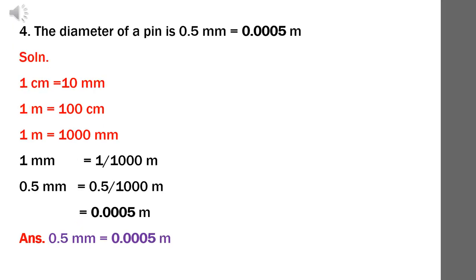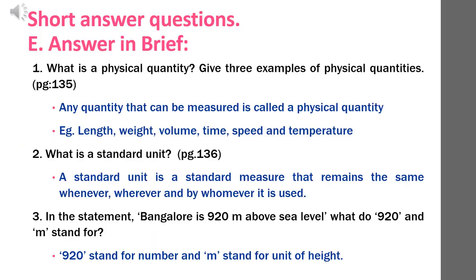Problem 4. The diameter of a pin is 0.5 millimeter. Solution. 1 centimeter is equal to 10 millimeter. 1 meter is equal to 100 centimeter. So 1 meter is 1000 millimeter. Therefore, 1 millimeter is equal to 1 by 1000 meter. To find 0.5 millimeter in meter, 0.5 millimeter is equal to 0.5 divided by 1000 meter. We get 0.0005 meter.